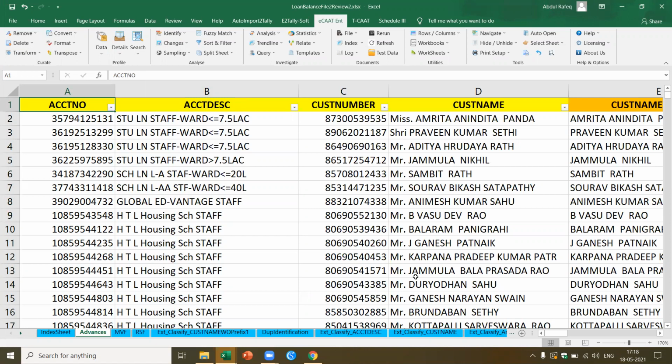Then I'll show you some of the functions which are already performed, and some of the functions I'm going to perform, so that you know how to perform these functions and how simple it is to perform these functions. Now let's look at the account number.